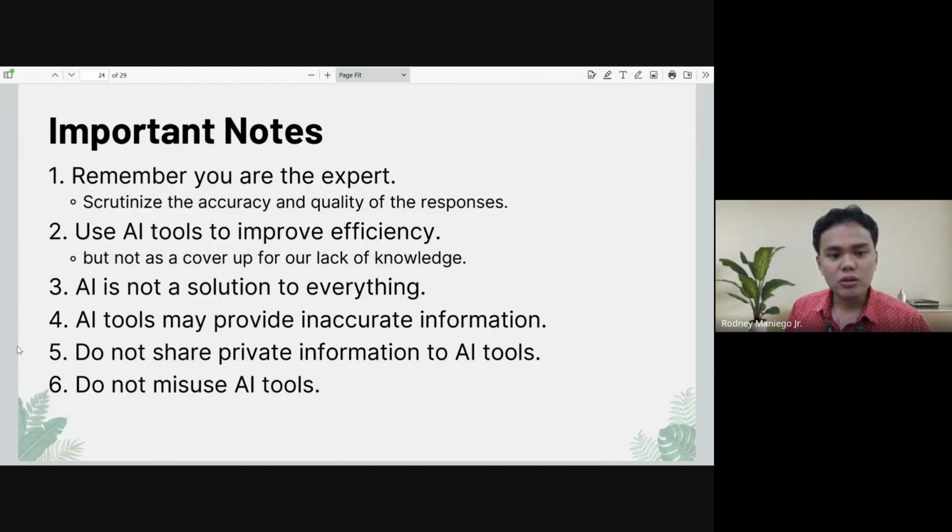Use these technologies for your productivity, not as your life companion. There are studies showing it really impacts your mental health, and maybe the companies might be using your personal information. We don't know. Then number six, do not misuse this technology.